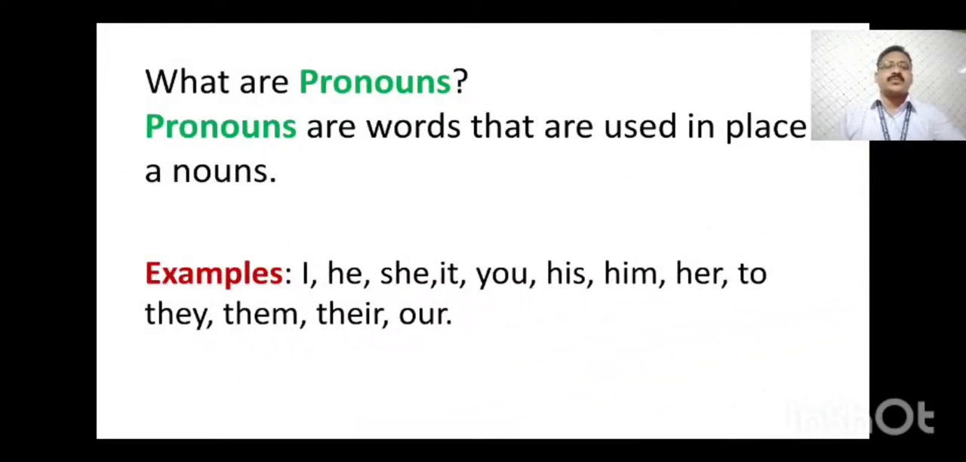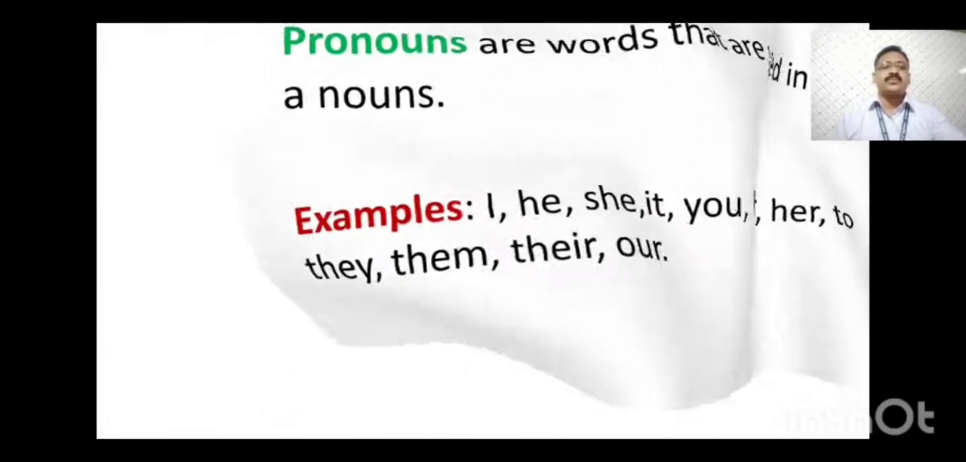What are pronouns? Pronouns are words that are used in place of a noun. We generally use a pronoun in place of a noun, so it is called the word which is used in place of a noun. That is why they are called pronouns. Now, which are the examples of pronouns? I, he, she, it, you, his, him, her, they, them, their, our. These are all pronouns.